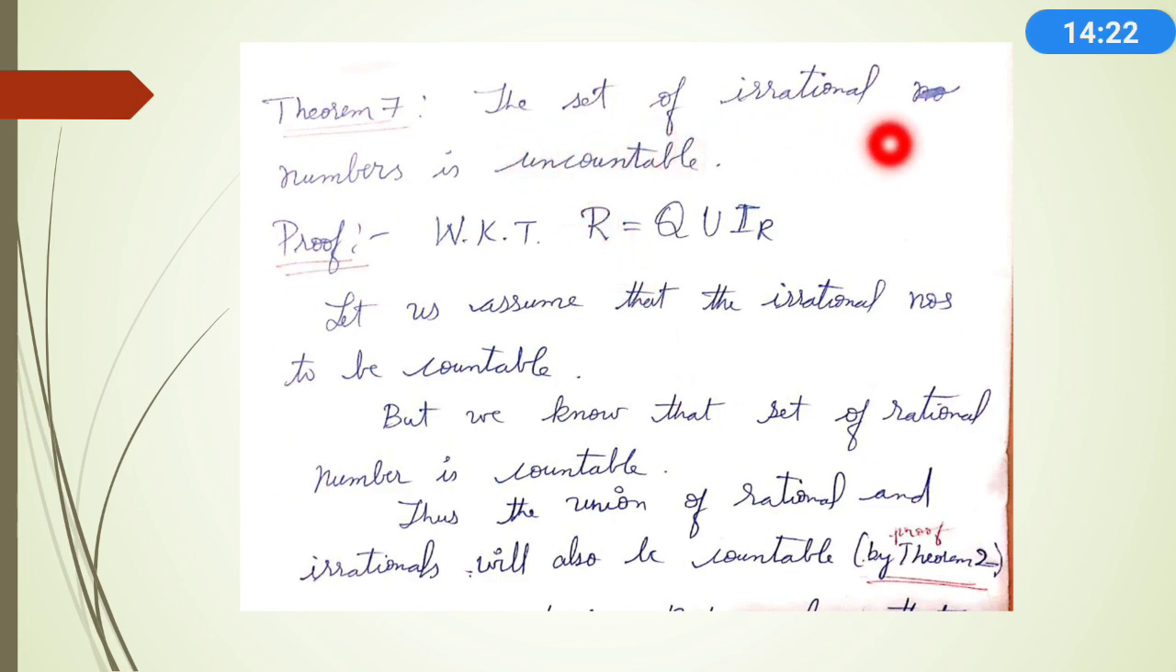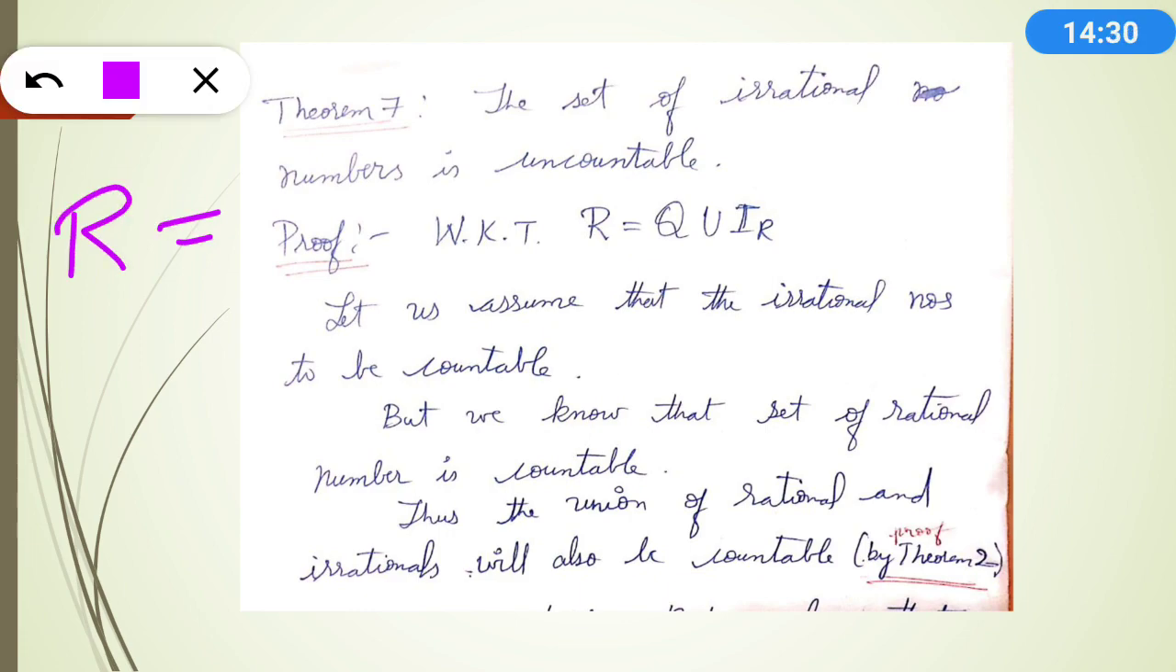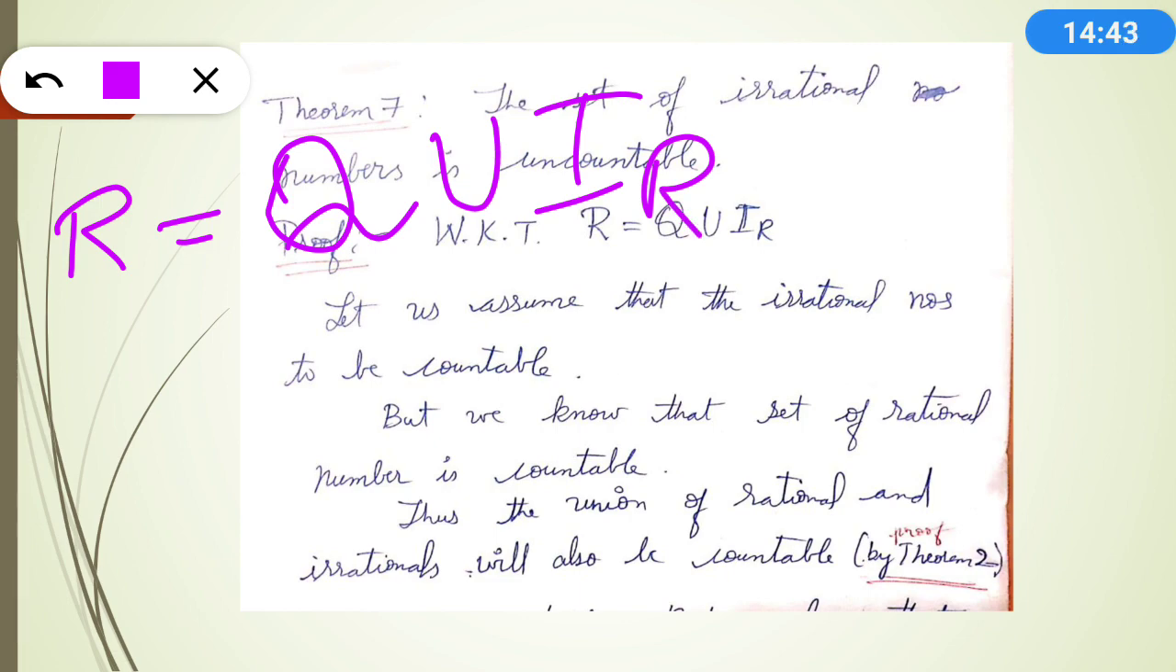The set of irrational numbers is uncountable. We have to prove the set of irrational numbers is uncountable. In the beginning I explained that the real number system is like this: rational numbers union irrational numbers, isn't it? So what we have to prove? Irrational numbers are uncountable, I have to prove. We already know Q is countable.